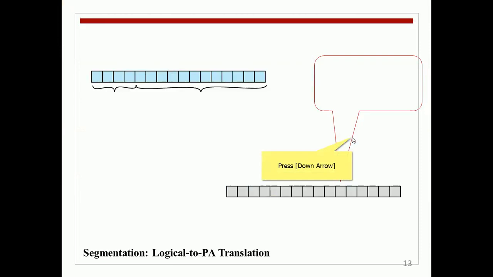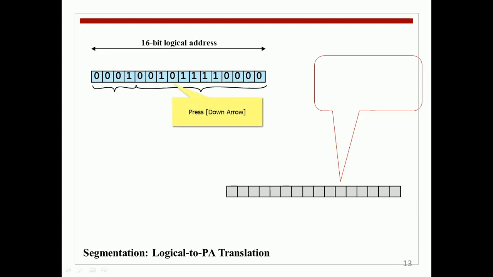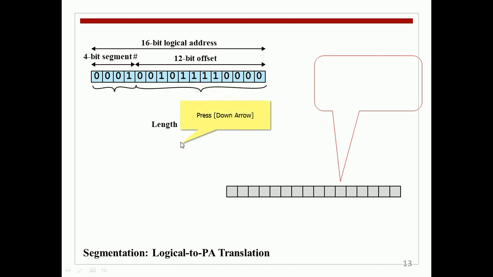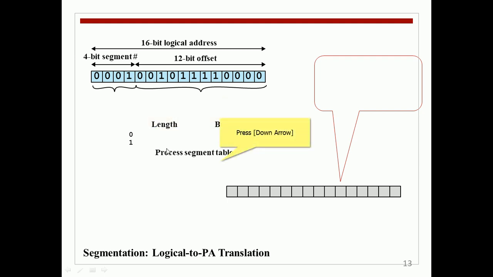Coming to the translation from logical to physical address, assume for example a 16-bit logical address, split into the left part and the right part. The left part has 001 and the right part has 12 bits. So the total length is 16 bits, with segments 0 and 1, and the process segment table will be there.